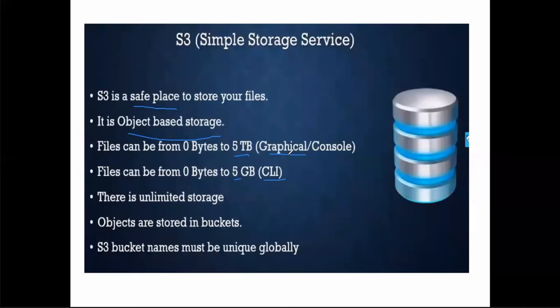There's one more approach using which you can connect to your AWS account and create EC2 machines and all those. That is called command line interface. We have never experienced the concept of command line interface. Anyways, I'll be showing you soon how to connect to your AWS account using the command line interface and how to create the objects or instances, whatever you want, from the command line interface. In case you are using the command line interface, the maximum file size can be up to 5 GB. Unlimited storage.